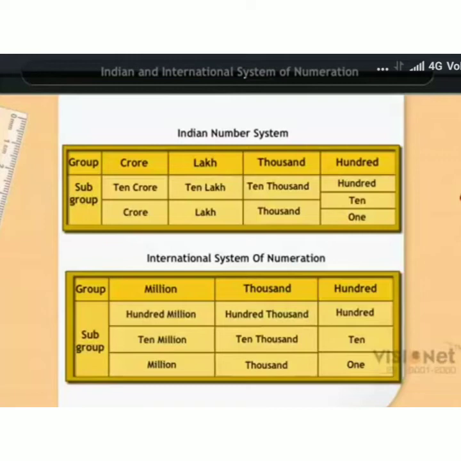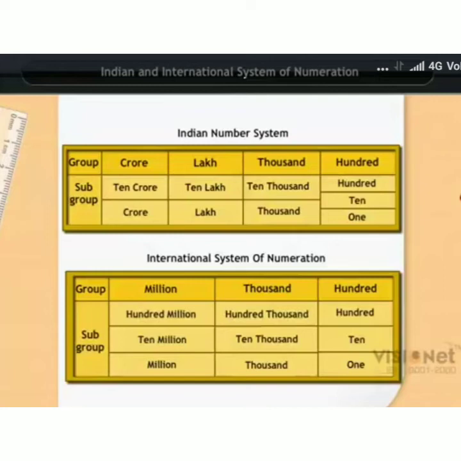Next, the comparison between the Indian number system and the international number system. Now I am going to compare. In the Indian number system, 4 periods are there. In the international number system, how many periods are there? 3 periods. In the Indian number system, the periods are ones period, thousands period, lakhs period, crore period. In the international number system, we have ones period, thousands period, million period.